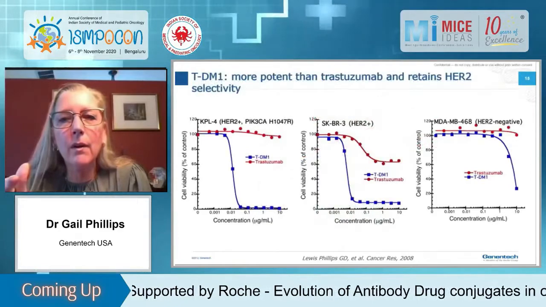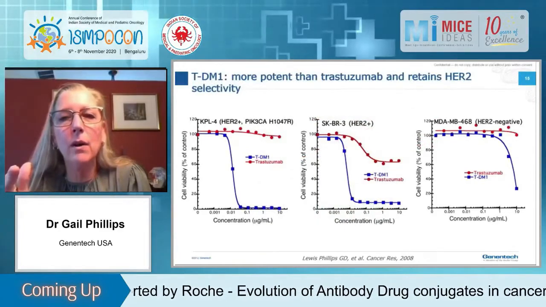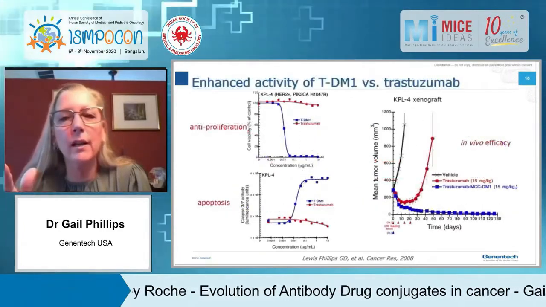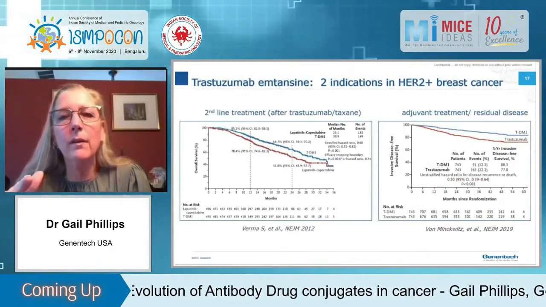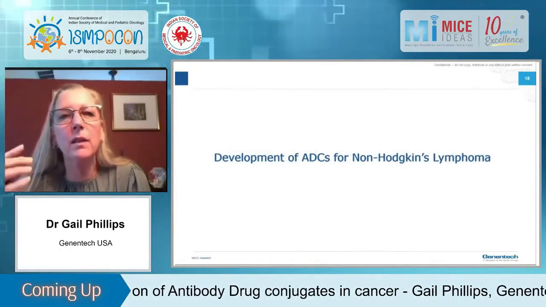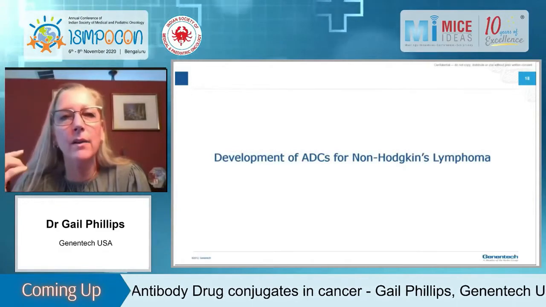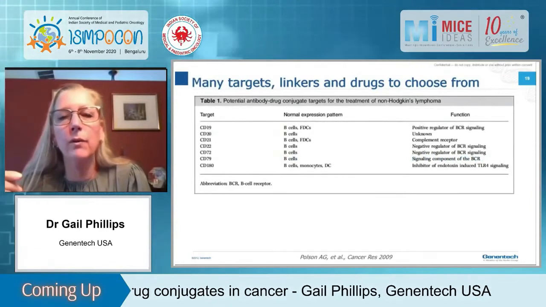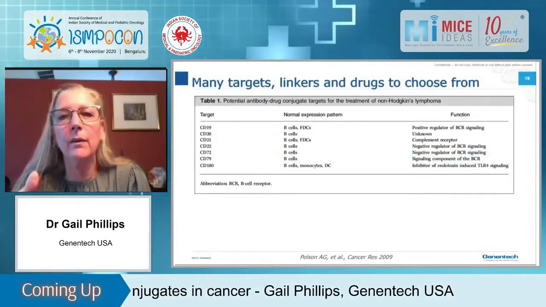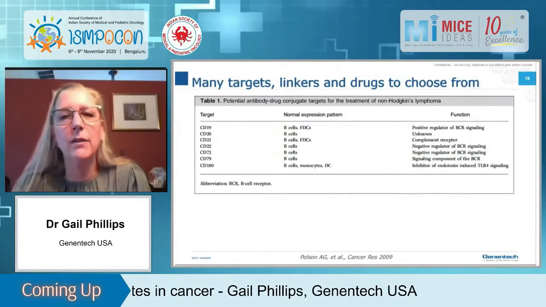So, go one more. These are just preclinical data, so we can skip through these. So ultimately, one more, please. The outcome of all these studies was that the uncleavable MCC linker gave us great efficacy and better safety, and as you know, was approved in second-line treatment as well as the adjuvant setting.